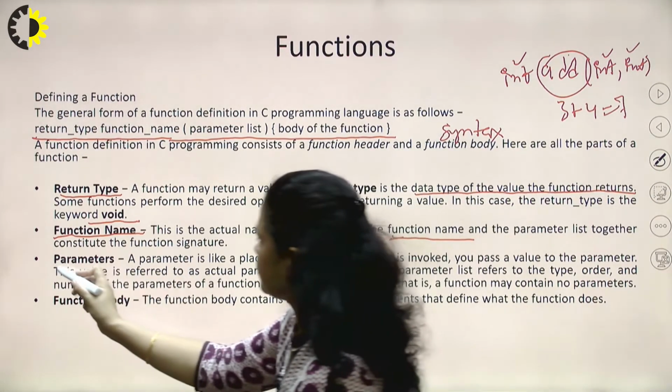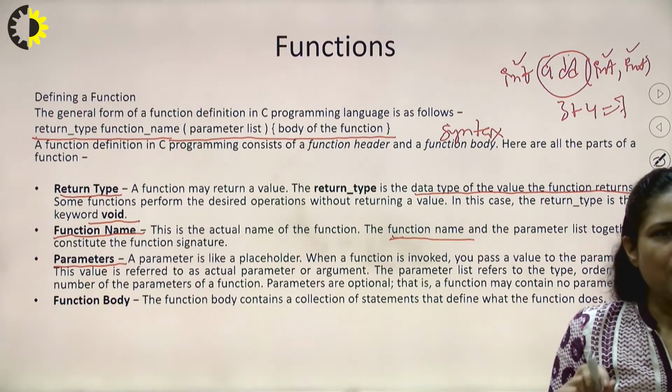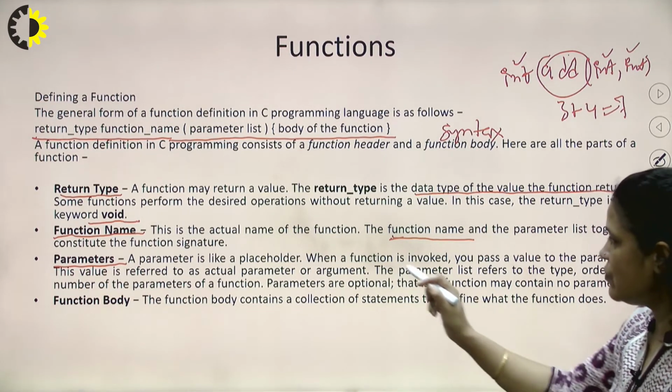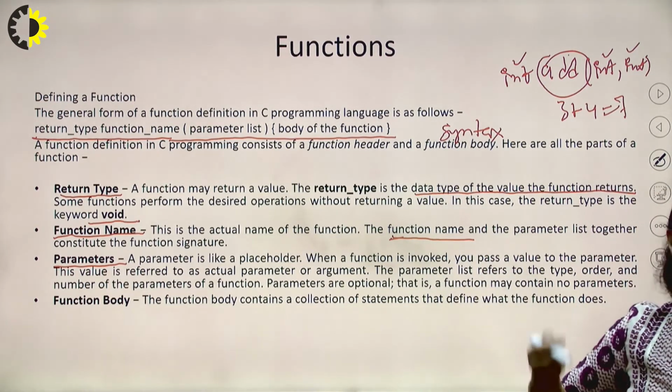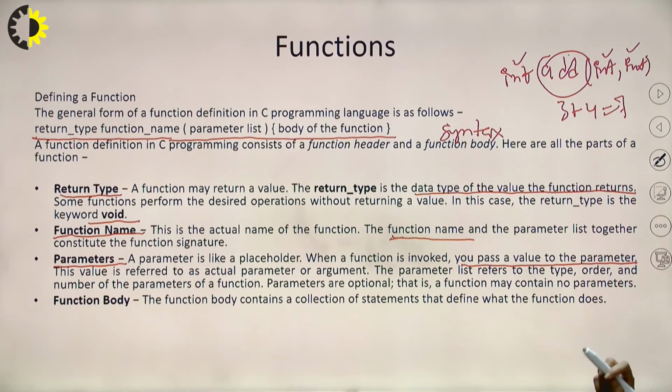The next thing, parameters. So what do you mean by parameter? A parameter is like a placeholder. What do you mean by it? When a function is invoked, when we call the function, you pass a value to the parameter.